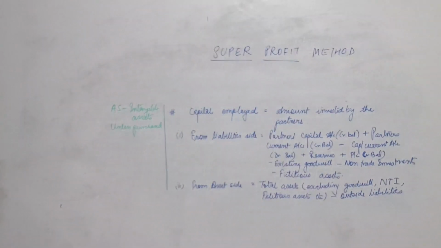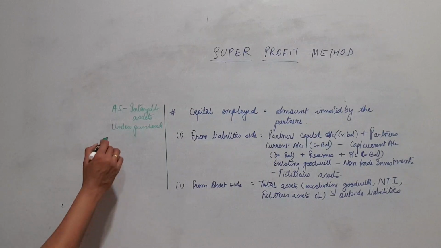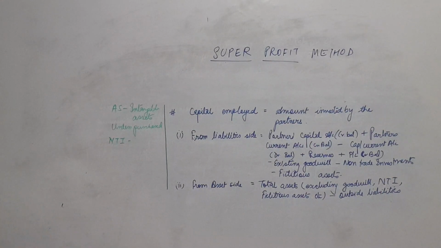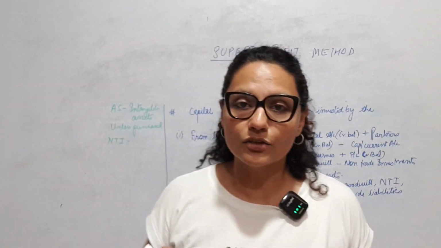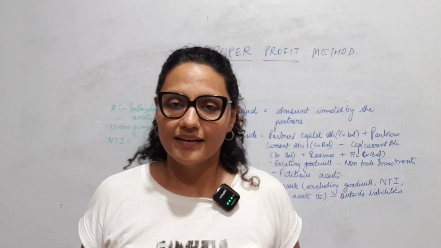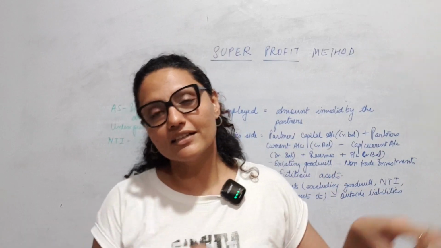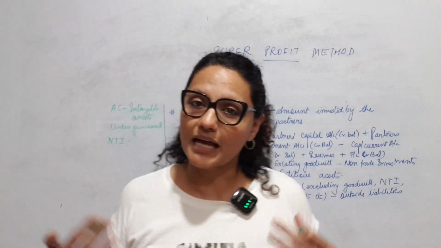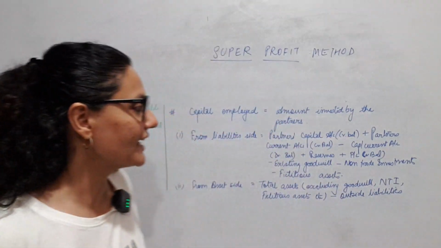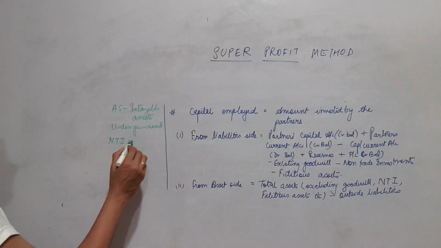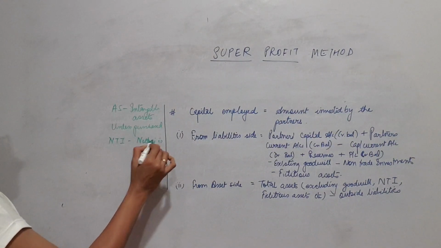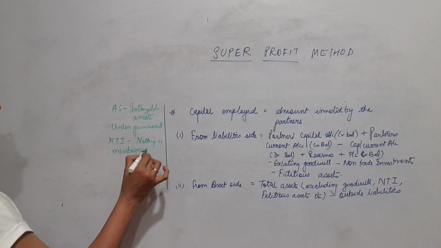Then subtract non-trade investments. Non-trade investments meaning not related to my trade or business, nothing that will add to my productivity as such. So that amount of capital that partners had put in, I have invested in some other business. So how come it's a part of my capital employed? No, right? That money has been invested outside the business, so obviously it's not a part of capital employed of this business. So please subtract any non-trade investments. Also remember, very importantly, if nothing is mentioned, only investments is given.